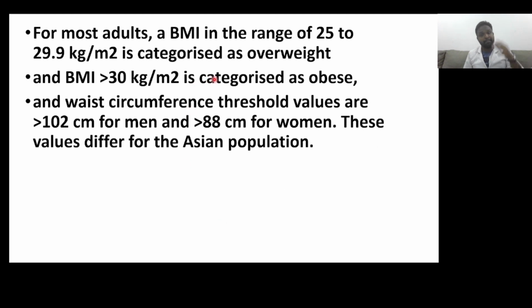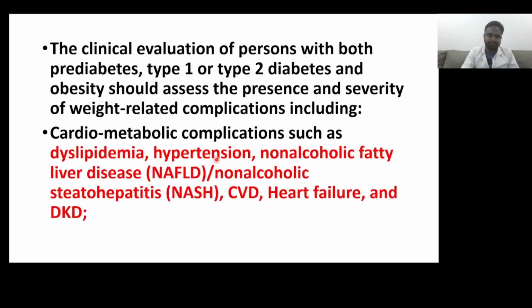In most adults, a BMI in the range of 25 to 29.9 kg/m² is categorized as overweight, and BMI more than 30 kg/m² is categorized as obese. Waist circumference threshold values are greater than 102 cm for men and greater than 88 cm for women. These values differ for the Asian population.